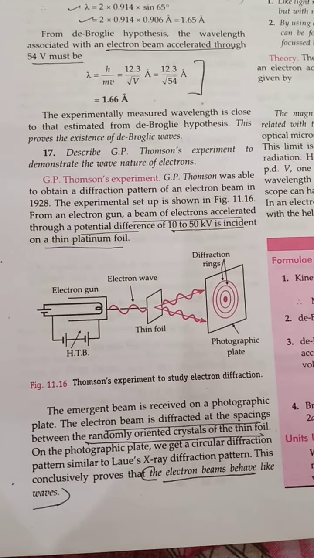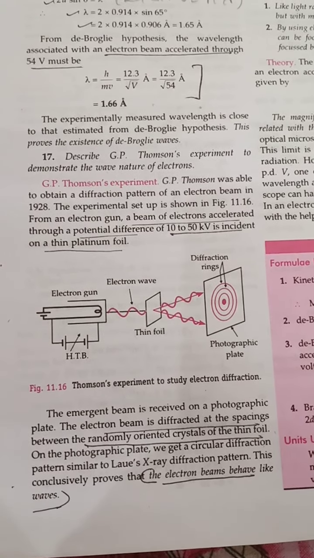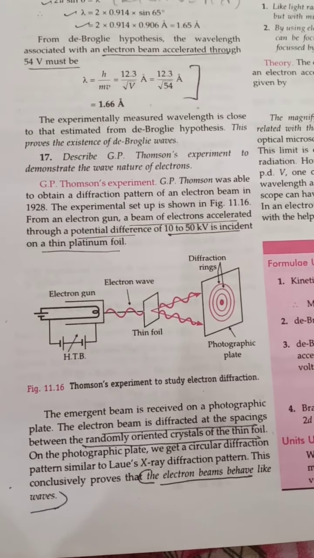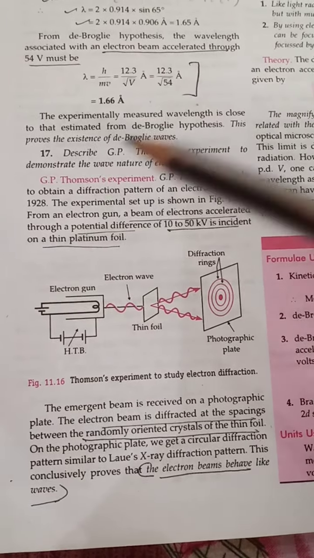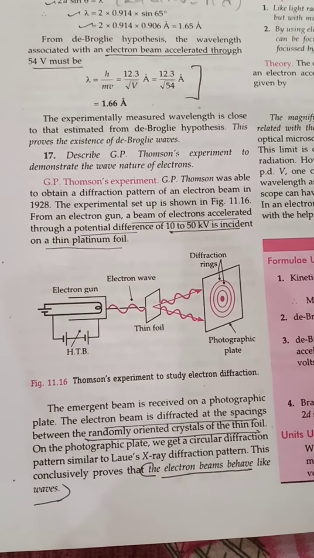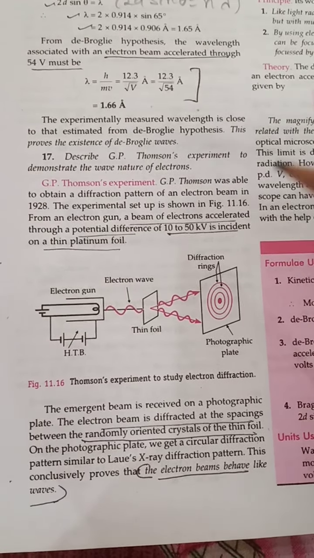Next is the J.P. Thomson experiment to demonstrate the wave nature of electrons. J.P. Thomson was able to obtain a diffraction pattern of an electron beam in 1928. The experimental setup is as shown in the figure.